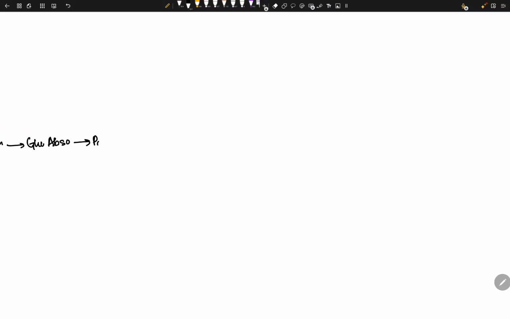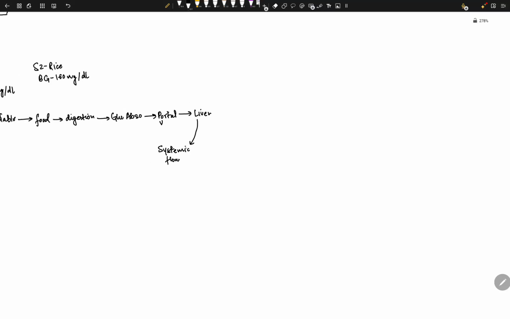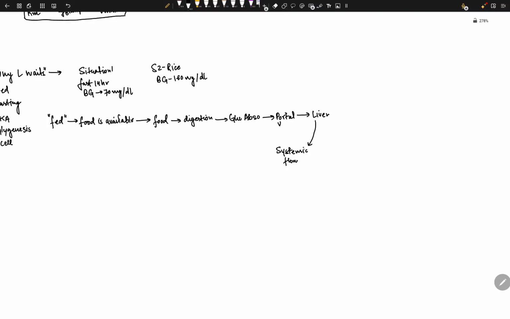That's very important. It goes to the portal vein. Now the portal vein takes the glucose to the liver itself. From the liver, it goes to our systemic circulation, to all of the body. This is how the food moves when you just had a big meal. Now, I want you to note that the liver is the first organ to receive that absorbed glucose.